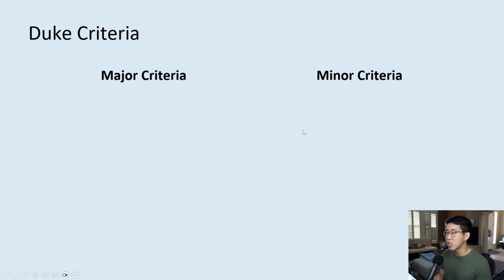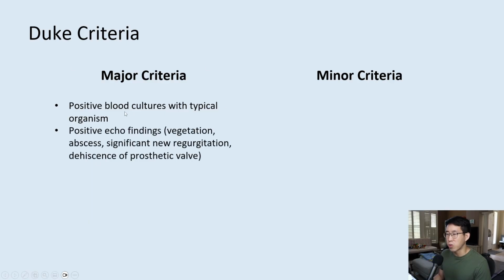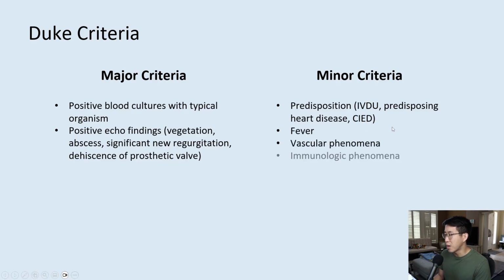And so you have major criteria and minor criteria. Per the old Duke criteria, the 2 major criteria were having positive blood cultures with a typical organism and then positive echo findings. The minor criteria included a predisposition to infectious endocarditis, such as IV drug use, predisposing heart disease, or a cardiac implantable device, a fever, vascular phenomena, immunologic phenomena, and microbiological evidence not fitting the major criteria.